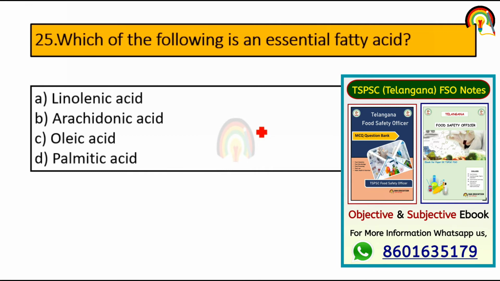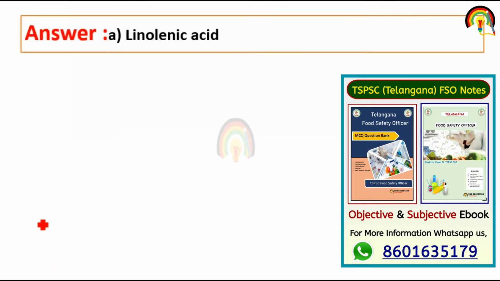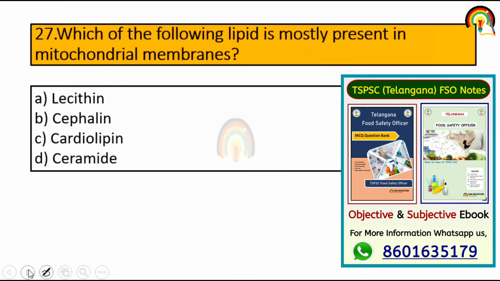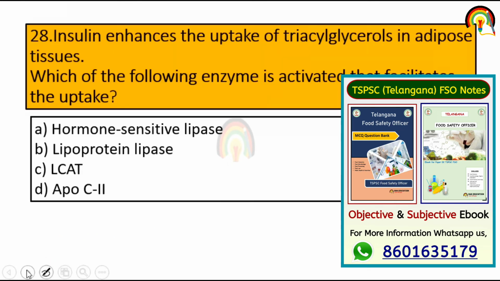Which of the following is an essential fatty acid? Linolenic, arachidonic, oleic acid, palmitic acid. So linolenic is essential fatty acid. Bile acid is derived from. So bile acid is derived from cholesterol. Steroid hormone, aldosterone, bile acid, they are derived from cholesterol, and cholesterol acts as a precursor for the synthesis of all this. Which of the following lipid is mostly present in mitochondrial membrane? Lecithin, cephalin, cardiolipin, ceramide. So it's cardiolipin.